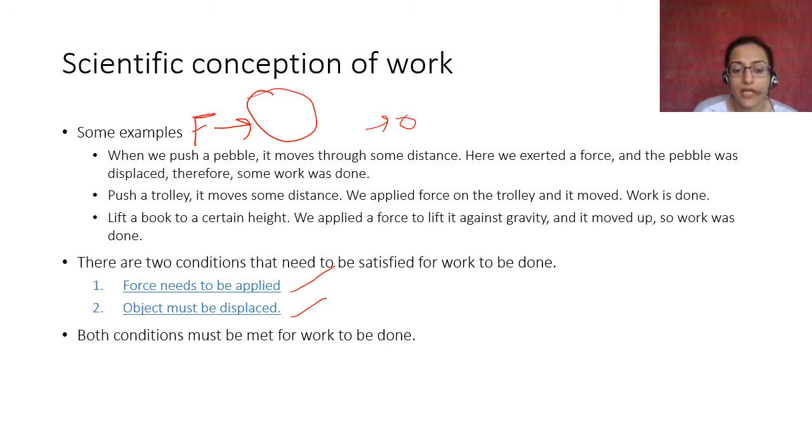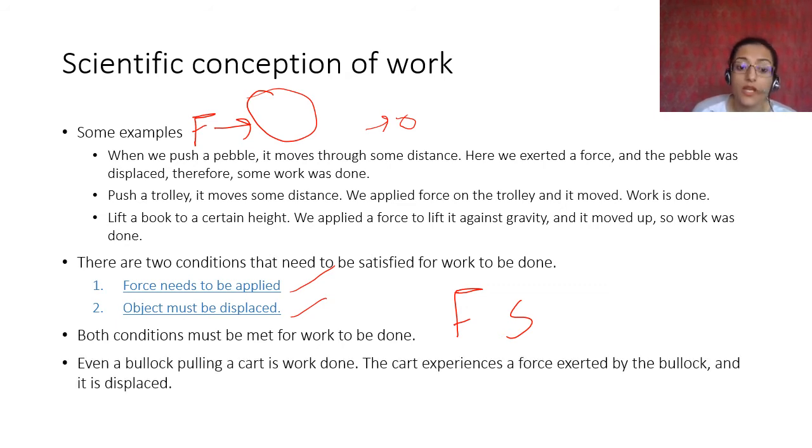Alright, for any kind of scientific work to be done, force needs to be applied and the object must be displaced through some distance. Even for example, in a bullock cart, the bulls are pulling, they are exerting a force and the cart is being displaced. That is called work is being done. Okay.